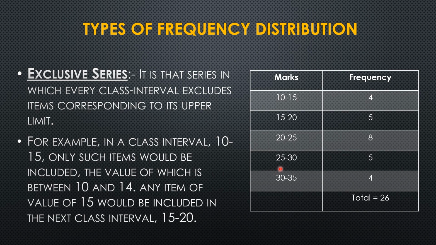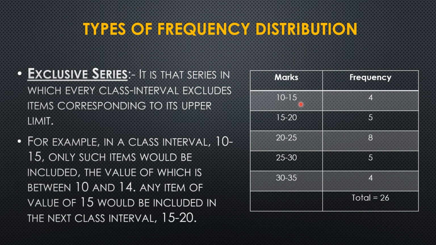Similarly, all the marks from 25 to 29 will be taken in this fourth class. And talking about the last class, all the marks from 30 to 34 will be taken under this class.